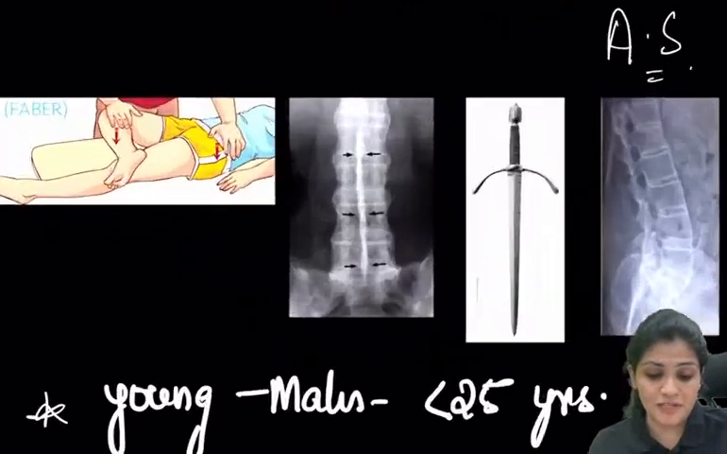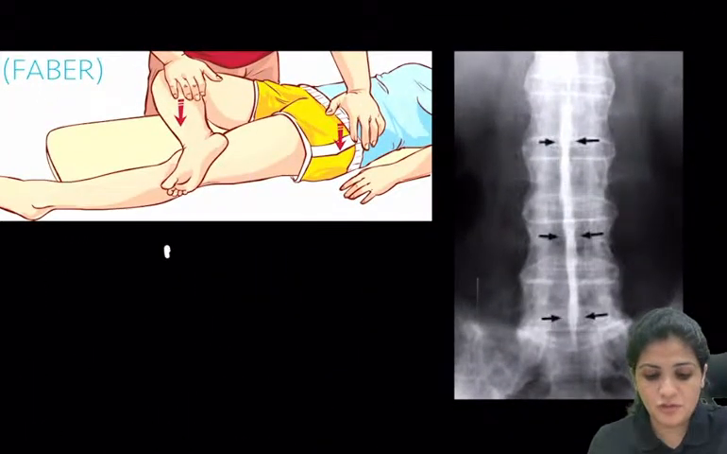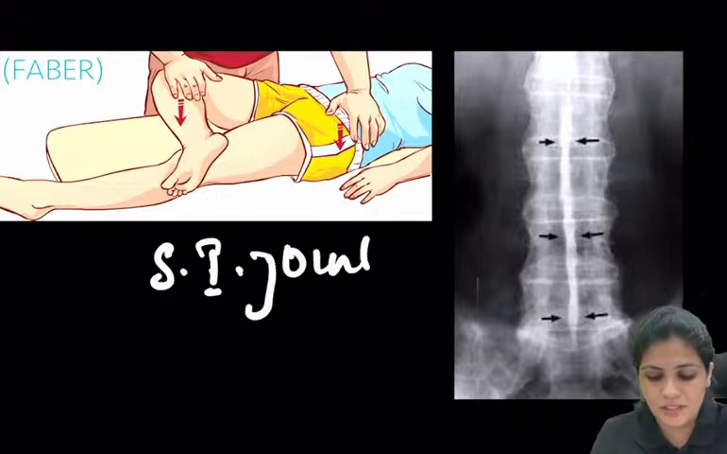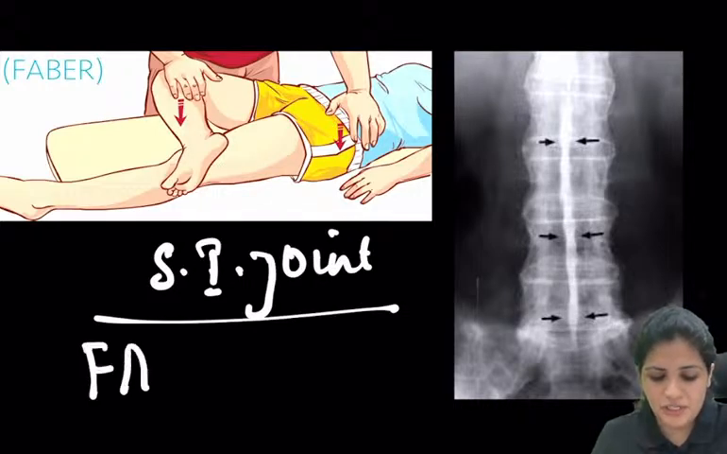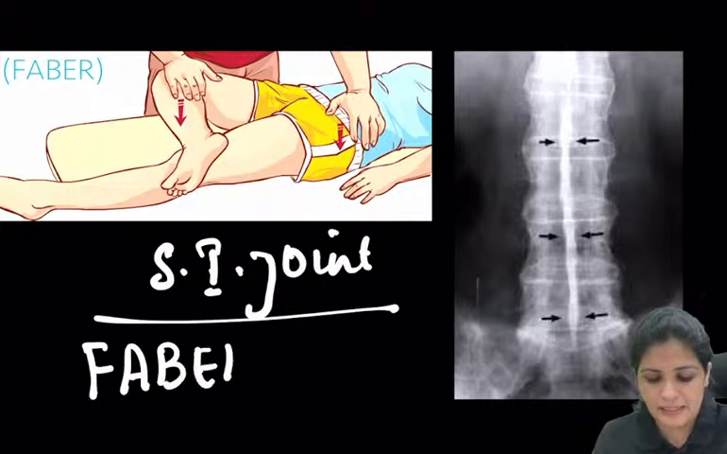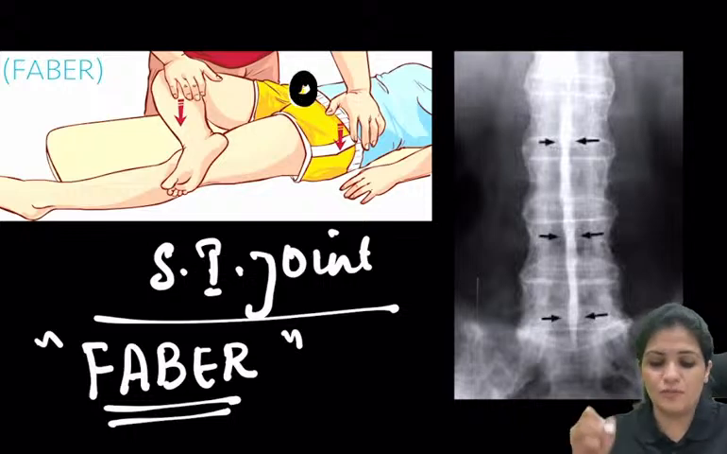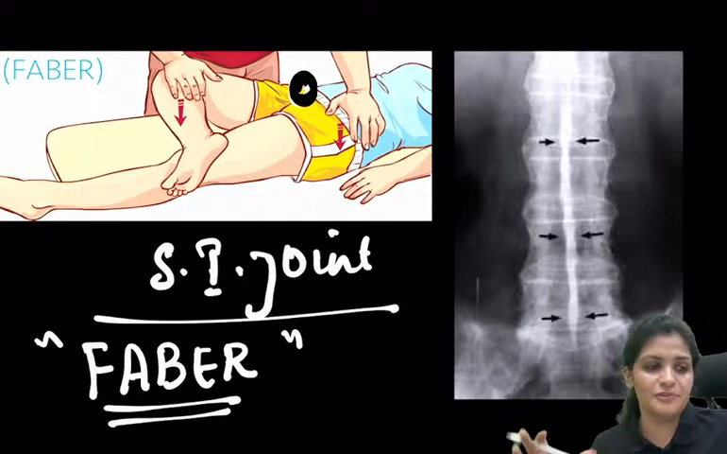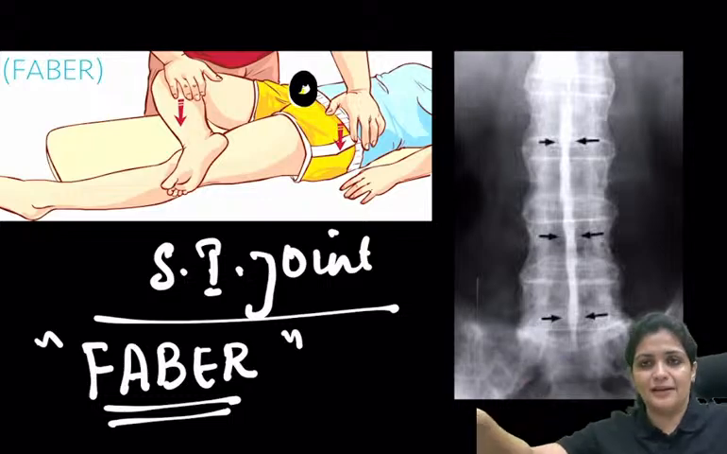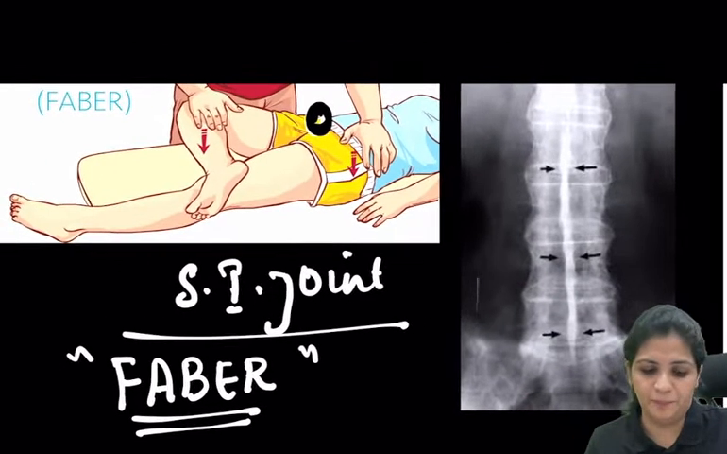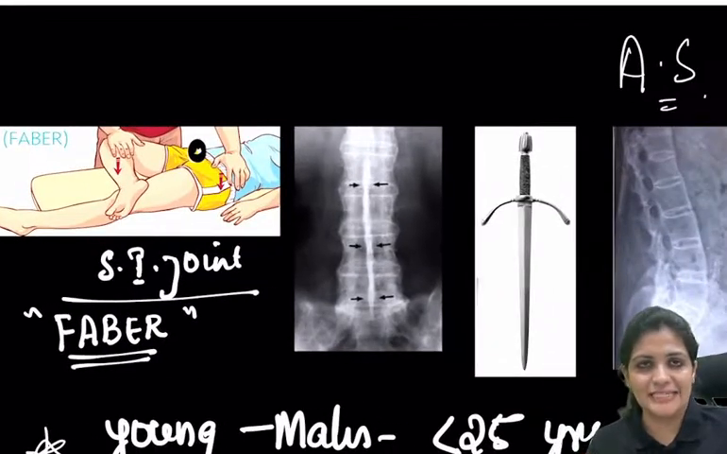And now what are the image-based questions? This is your Faber. The one test which can detect SI joint pathology is your Faber. Flexion, abduction, and external rotation is your Faber, where they use this test for assessing the SI joint. Whenever you do a Faber, you put the leg in this position and distract the sacroiliac joint, then the patient winces with pain. That is your Faber: flexion, abduction, and external rotation.